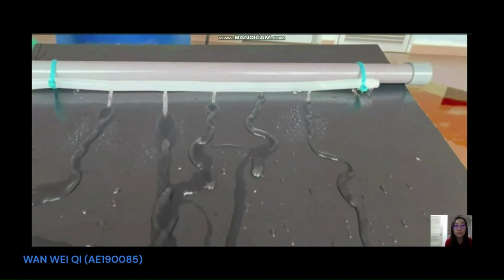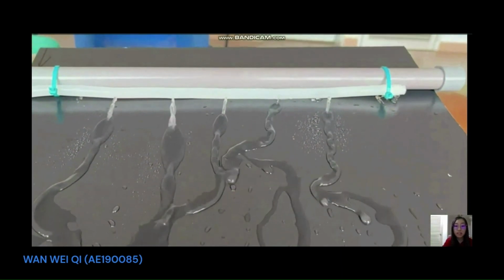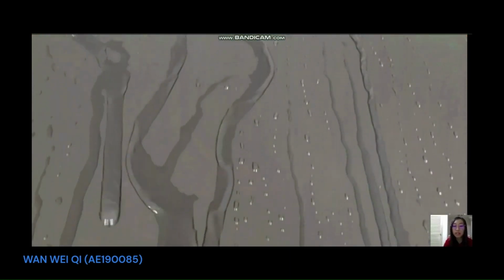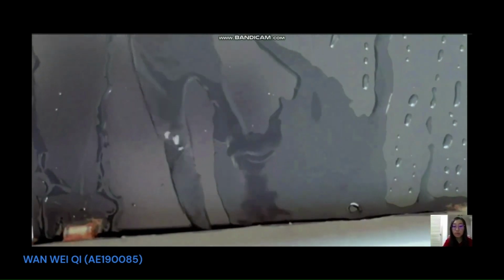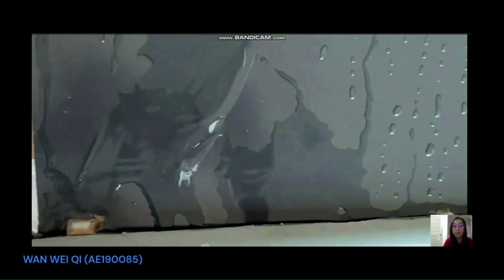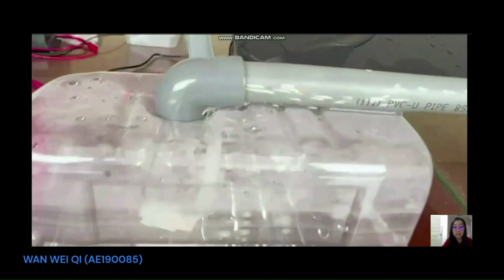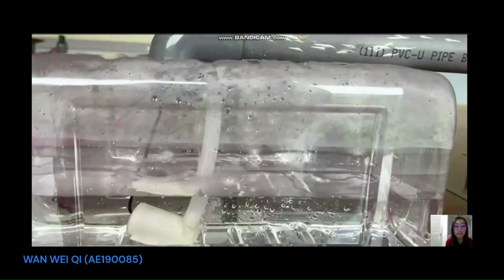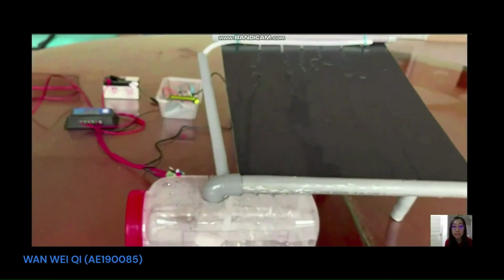Next, the water flows out from the holes in the rubber pipe. This PVC board is used to replace the rooftop and shows that the water flows out into the water drain, where the drain is used to store the water that flows out from the holes, and it flows into the water tank accordingly. Next, the water pump is used to pump the water back to the system, which shows the recycle process in this project.